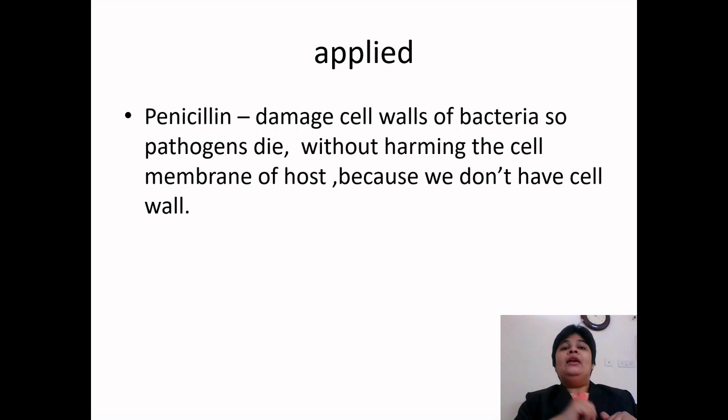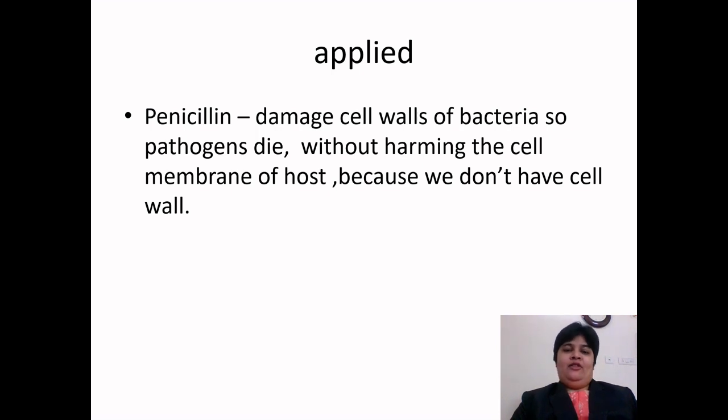Okay, penicillin. So we take penicillin. We don't want cell walls because our cell membrane is sufficient. But that is not the case in bacteria. Bacteria want a cell wall to survive. Their cell membrane is not semi-permeable and tough like ours. So when we take penicillin, it dissolves the cell wall, and the bacteria die.